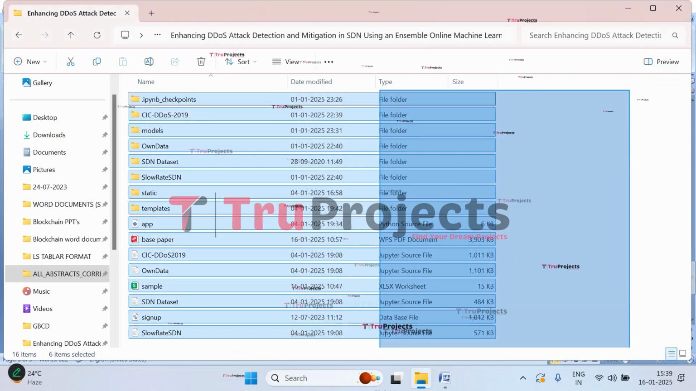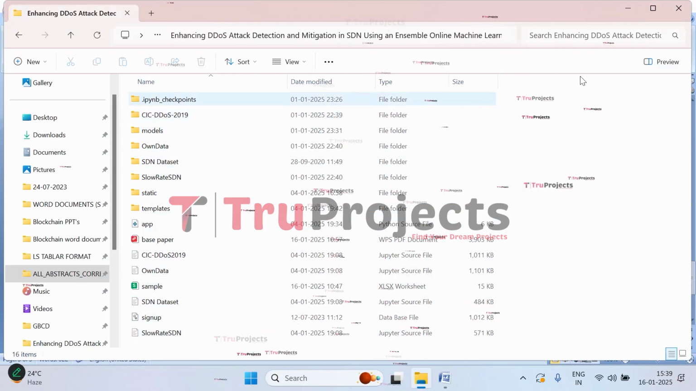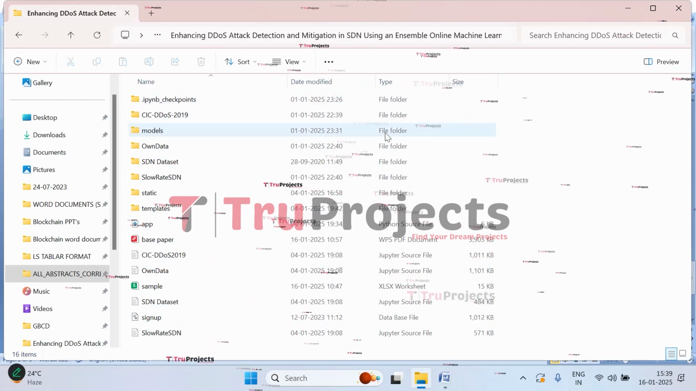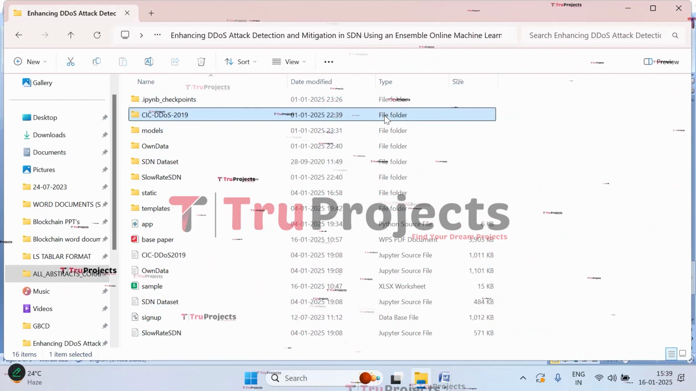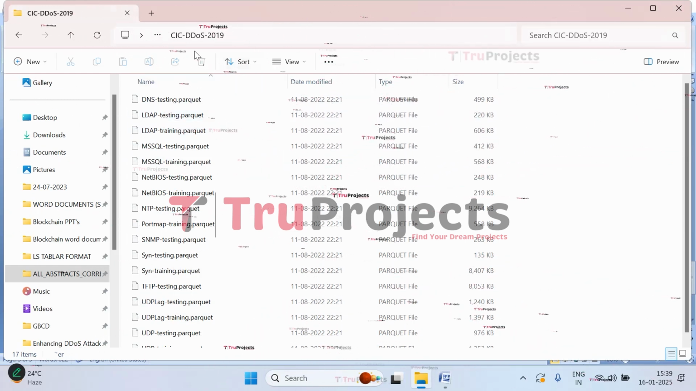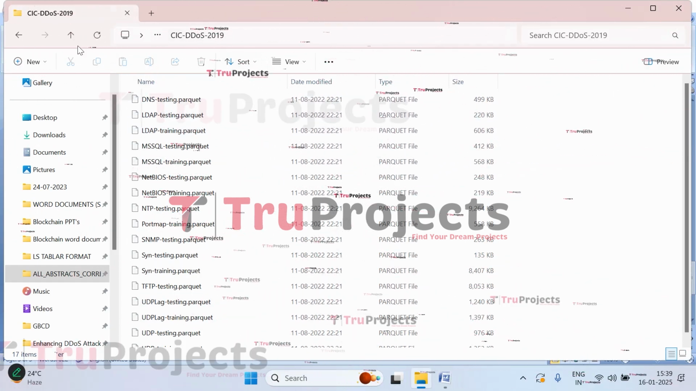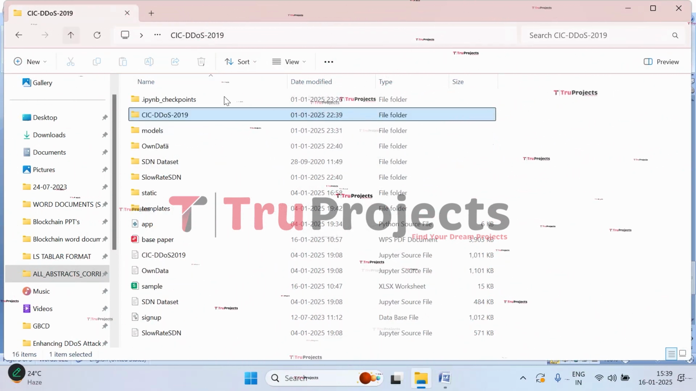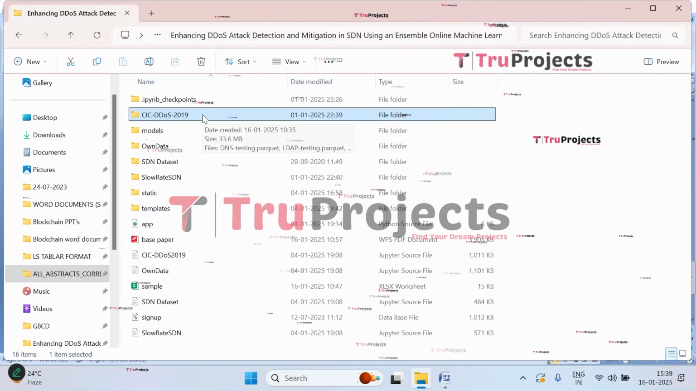These are the source code files in the code folder of our project. Let us understand each of them, how they will be used in this project. So let us open the CIC DDoS 2019 folder. These are the different files of the CIC IDS DDoS 2019 dataset. We will be loading and merging them together in the code.